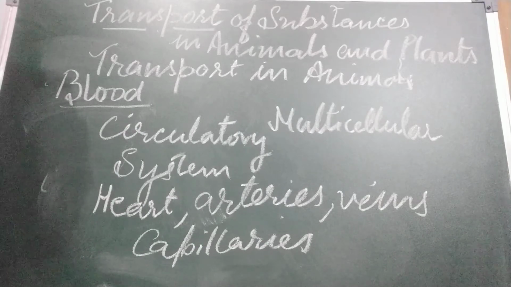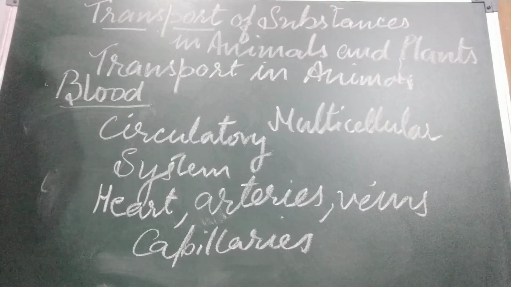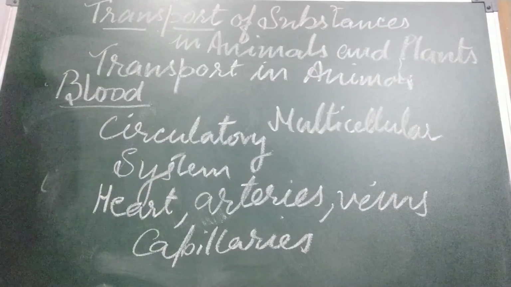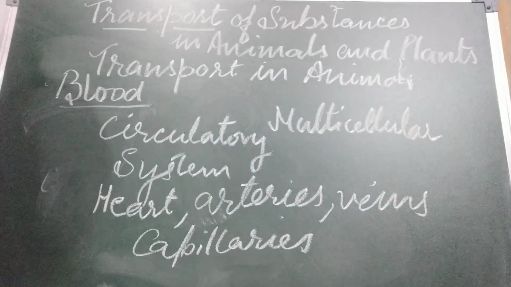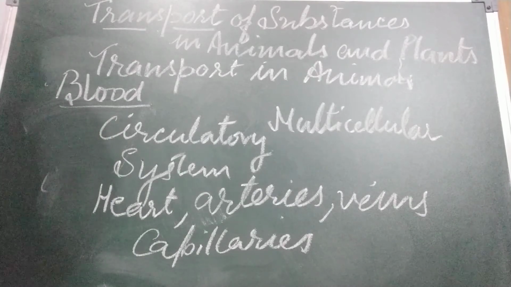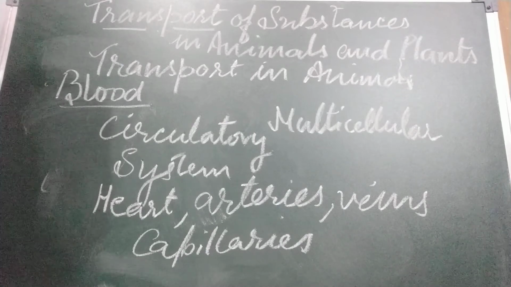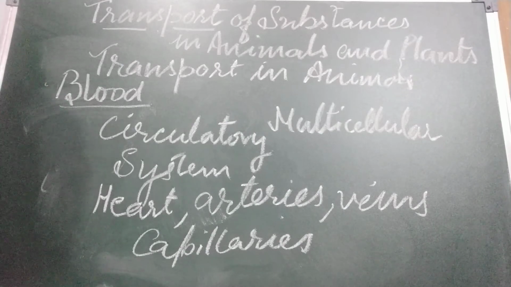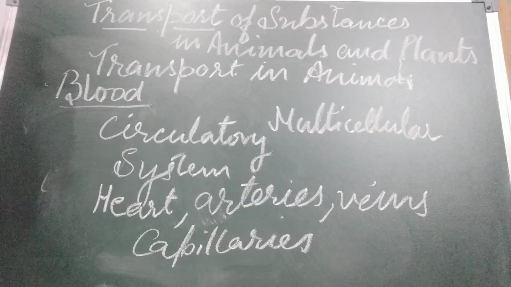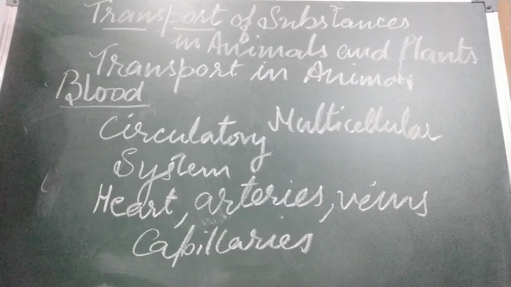So in the circulatory system, we are going to discuss the heart, arteries, veins, capillaries and blood. What is blood? Blood is the medium for transport of all necessary materials to different parts of the body, children. And children, in the next video we will discuss transport in humans in detail. Okay, bye bye children.